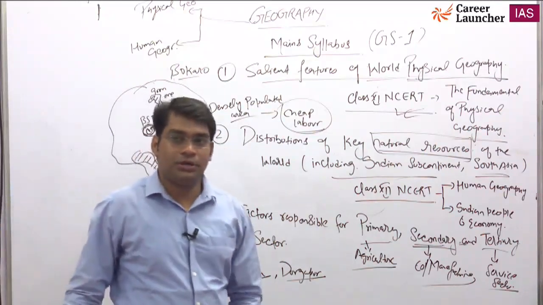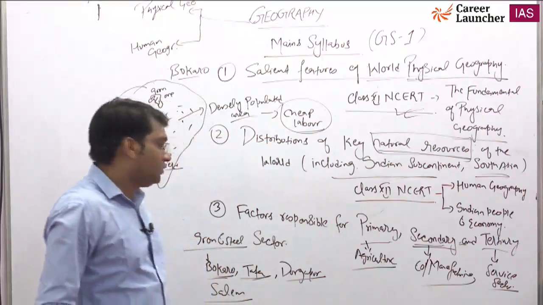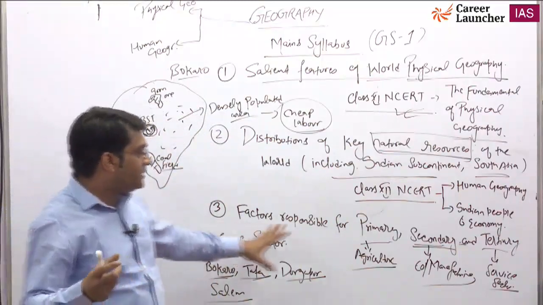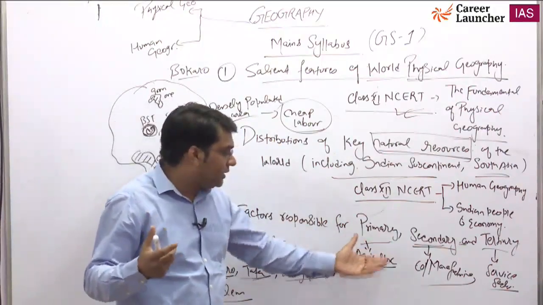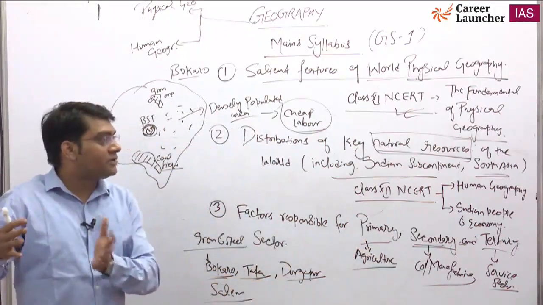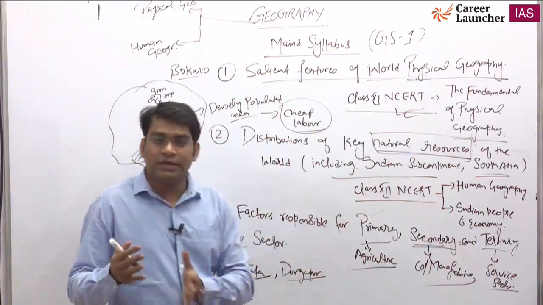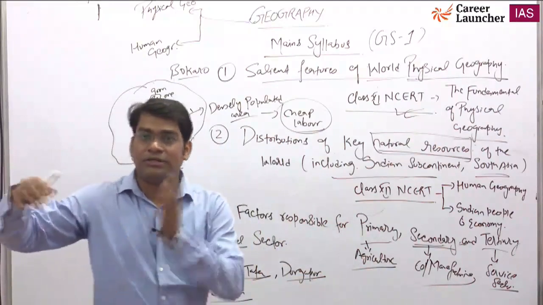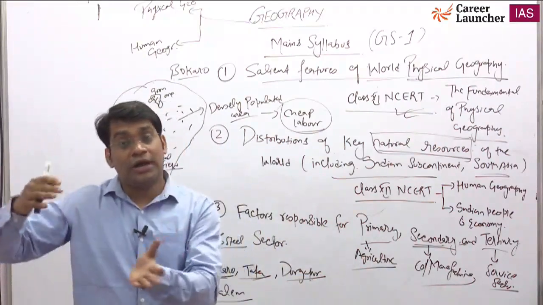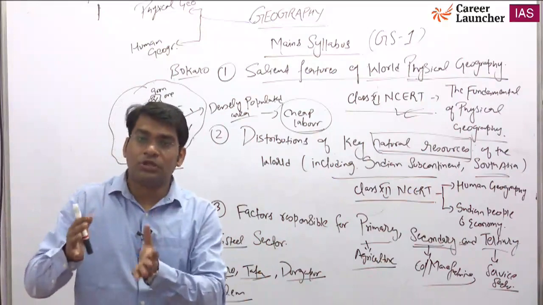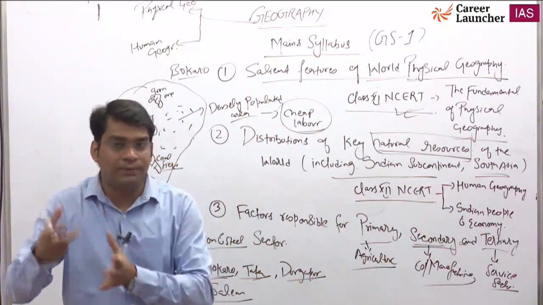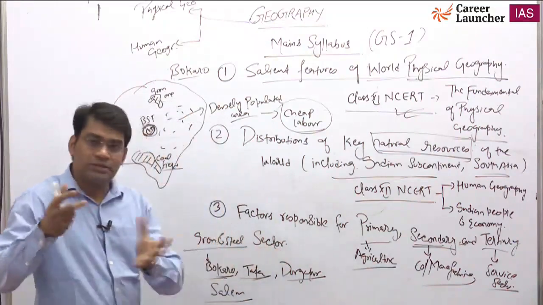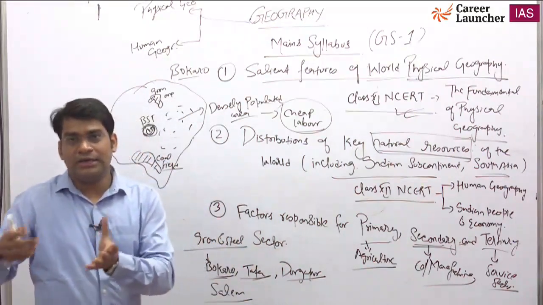Okay, the problem is resolved. So the primary sector is basically agriculture, the secondary sector is manufacturing, and the tertiary sector is the service sector. You see that in Bangalore, in the southern part of our country. Bangalore is called the IT hub. Why is it called the IT hub? Because most of its economic activities depend solely on the service sector. These things are not randomly distributed anywhere.